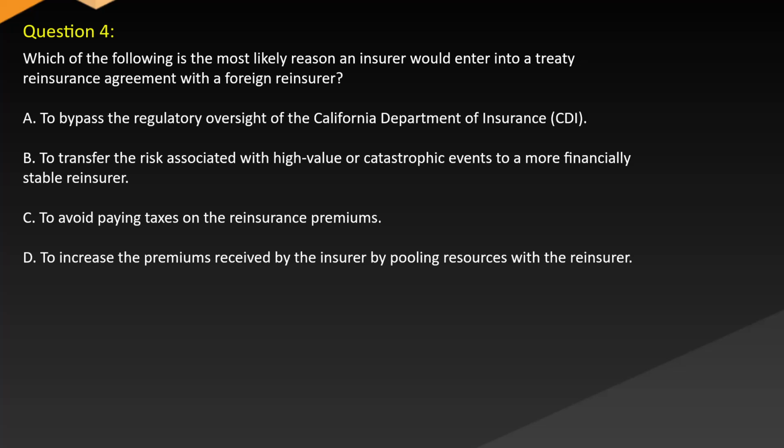B. To transfer the risk associated with high value or catastrophic events to a more financially stable reinsurer. C. To avoid paying taxes on the reinsurance premiums. D. To increase the premiums received by the insurer by pooling resources with the reinsurer.